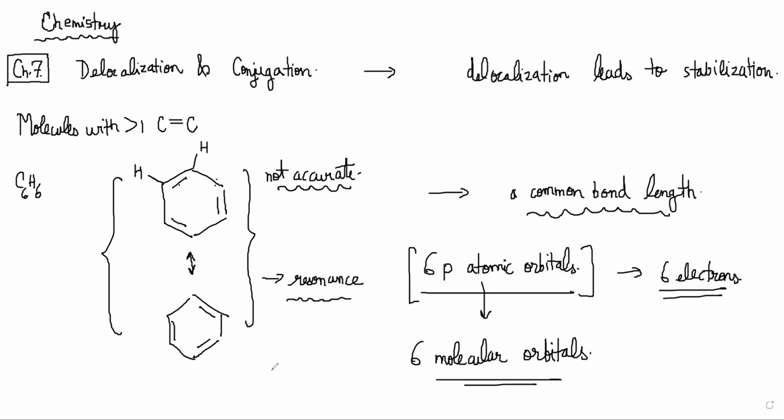So he has drawn 6 psi molecular orbitals, and because there are 6 electrons, only the bottom 3 will be occupied, right? Each orbital can accommodate 2 electrons.